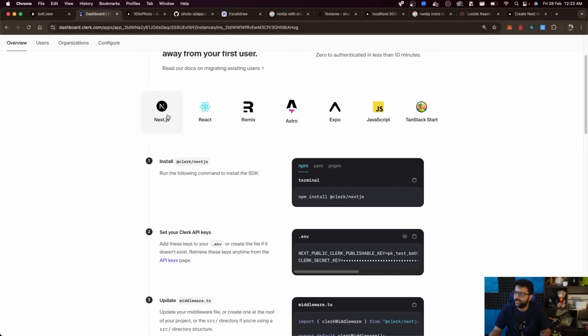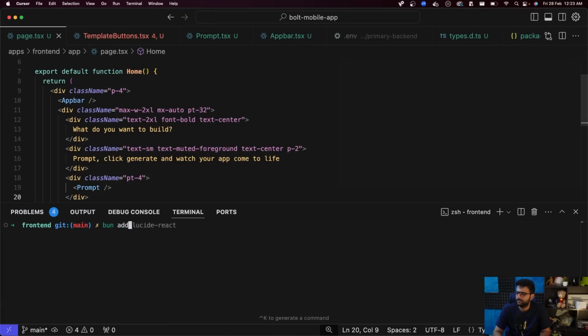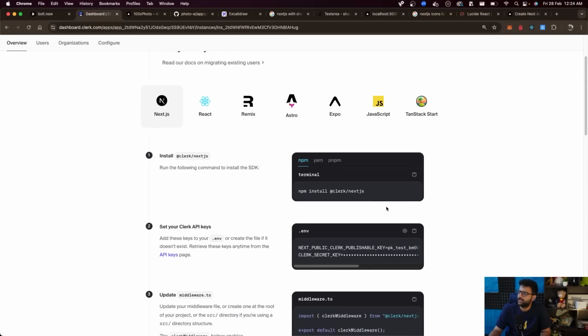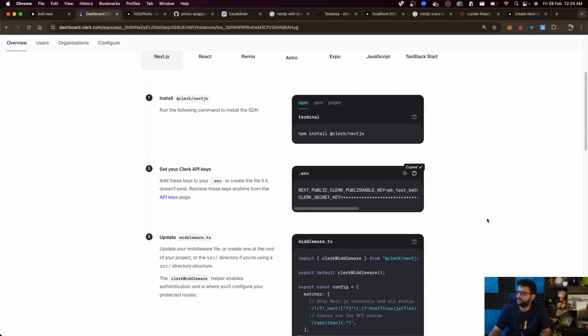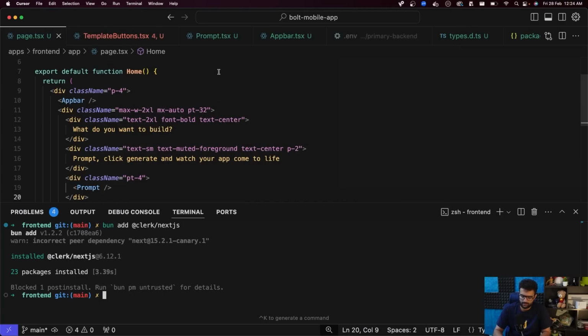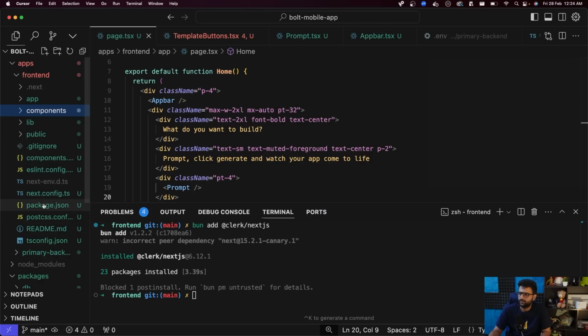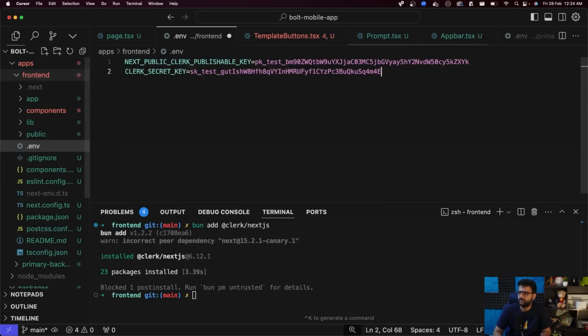We're doing Next.js. Let's install @clerk/nextjs. Let's add both of these keys to our env file. Frontend doesn't have a .env, does it? It doesn't, so let me add that.